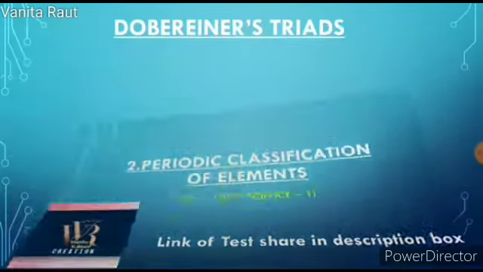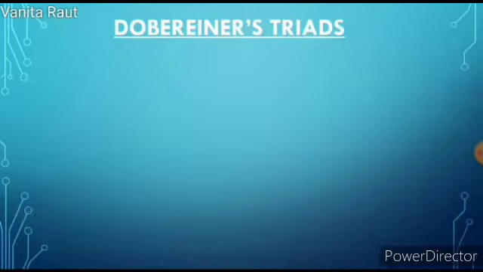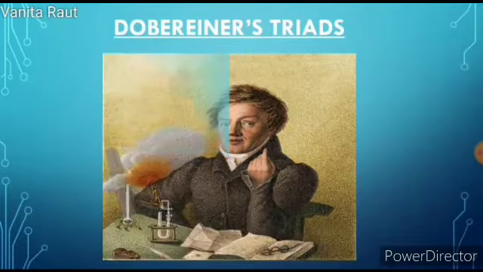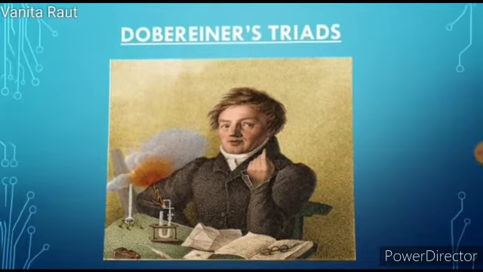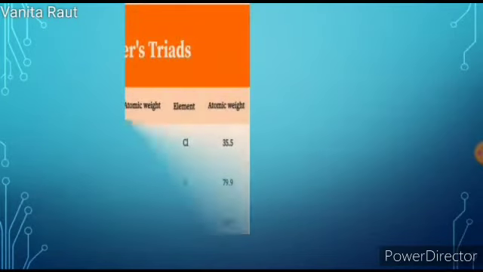Let's start. In this lesson, elements are arranged on the basis of their properties. Number 1: Dobereiner's triads. He is a German scientist. In the year 1817, he classified the existing elements in a tabular form by placing 3 elements having similar properties in a group called a triad.